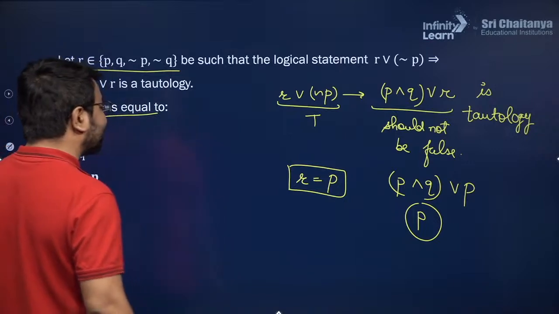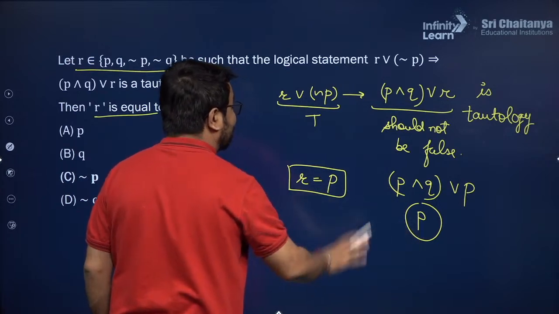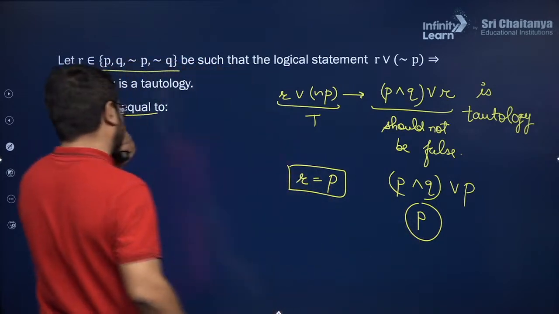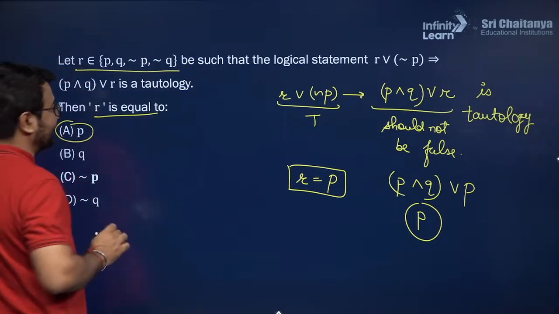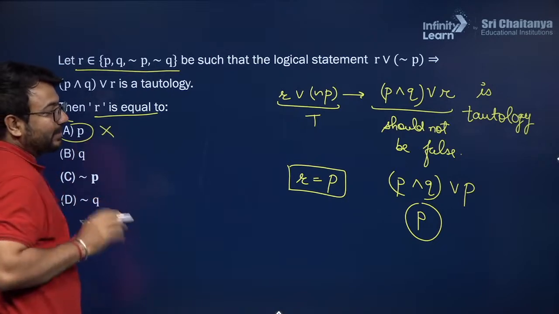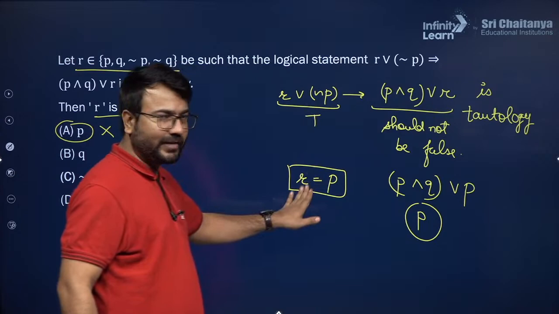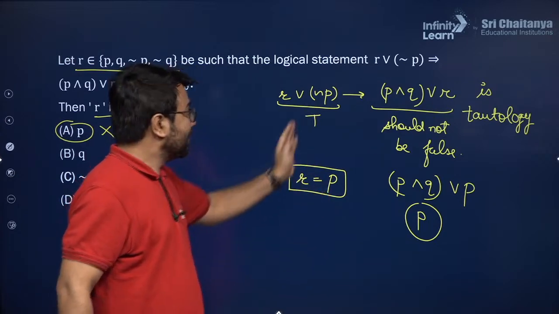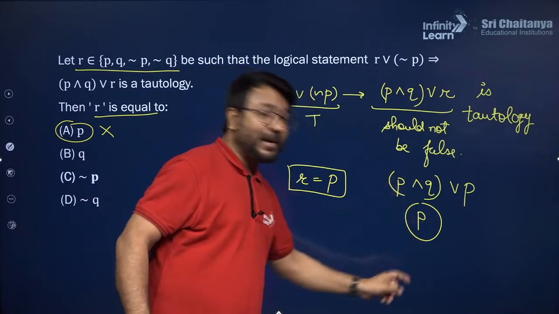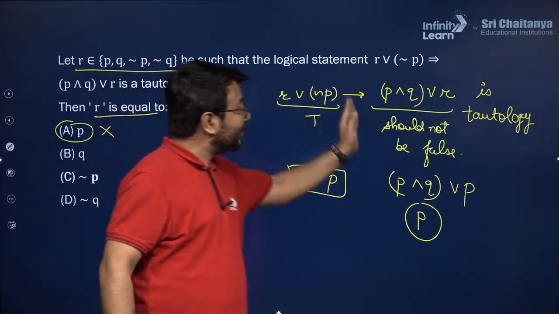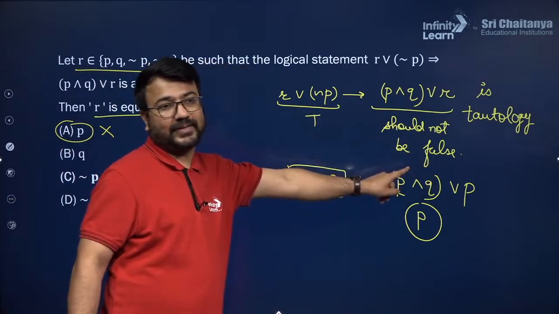Okay. So that is why P can be true also and P can be false also. So that is why R equals P I am not considering over here. Now this particular option I am not considering. This is eliminated because in this particular case the left hand part is true always if I consider R as P, but the right hand part depends upon the value of P, and the right hand part can be false also. So a true implies false condition can be generated. That is why it will not be a tautology in every situation.